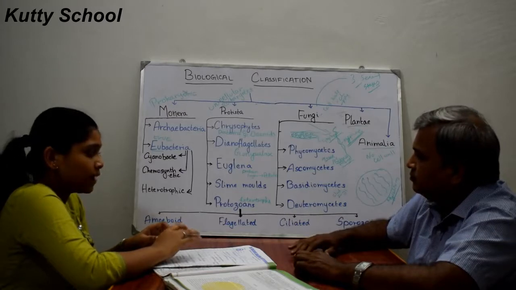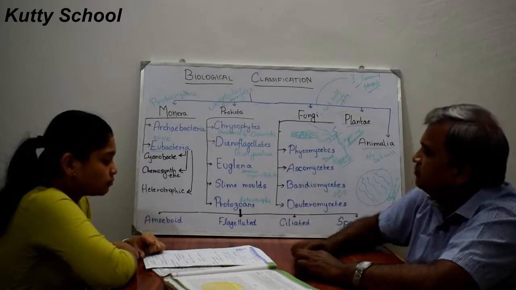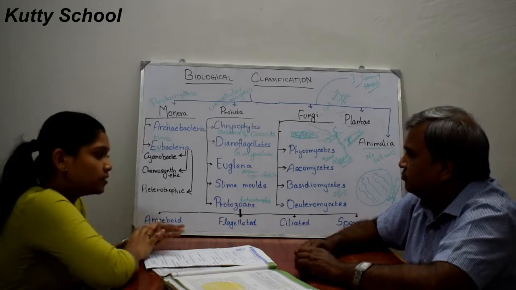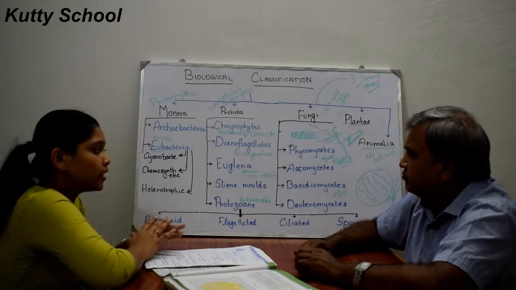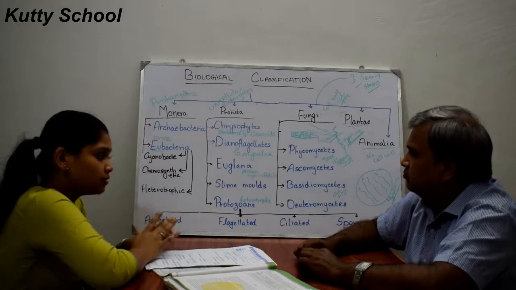Saprophytic and parasitic and coprophilous. Okay. So the mycelium of ascomycetes is branched and septate, like sugarcane.